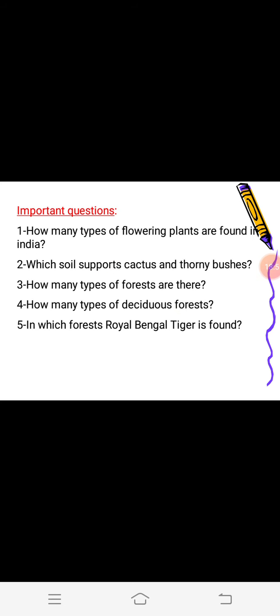Now some important questions are there. I am reciting these questions. Number 1, how many types of flowering plants are found in India? Second, which soil supports cactus and thorny bushes? How many types of forest are there? How many types of deciduous forest? In which forest is the Royal Bengal tiger found? You have to give the answers to these questions.